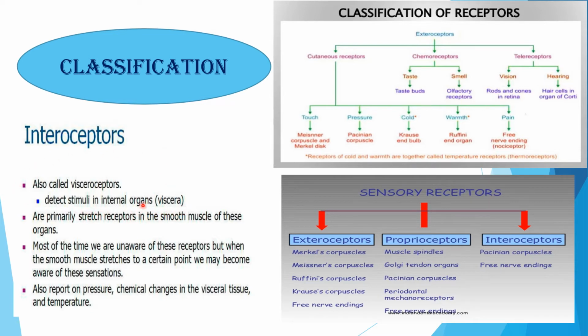That's why they are called visceroceptors. They are primarily stretch receptors in the smooth muscle of these organs. Most of the time, we are unaware of these receptors, but when the smooth muscle stretches to a certain point, we may become aware of these sensations. They also report on pressure, chemical changes in the visceral tissue, and temperature.